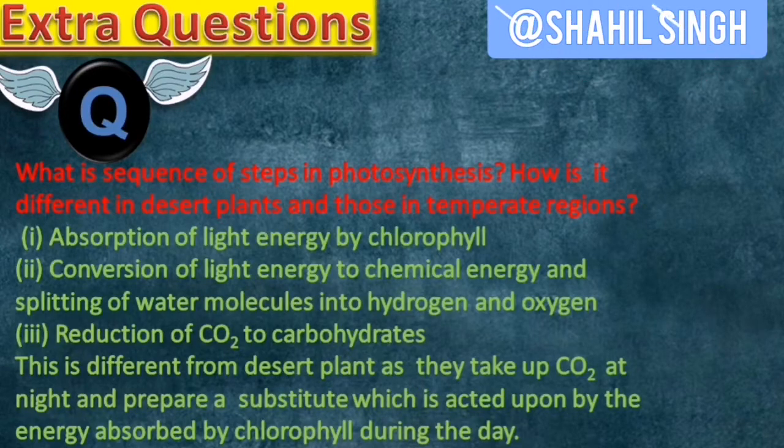So the sequence is as follows: absorption of light energy by chlorophyll, conversion of light energy into chemical energy and splitting of water molecules into hydrogen and oxygen, reduction of carbon dioxide to carbohydrates. Desert plants take up carbon dioxide at night and prepare an intermediate which is acted upon by the energy absorbed by chlorophyll during the sunlight. So this concludes that these processes may not occur simultaneously or in the same order.